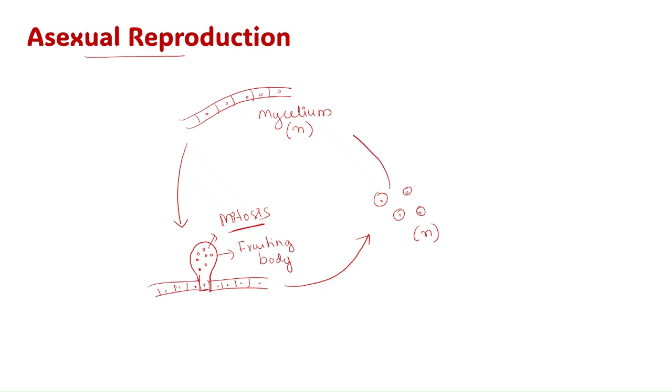So these spores then form a new mycelium. So this is about asexual reproduction. There is a mycelium which is haploid, and after that a fruiting body forms, and this fruiting body undergoes mitotic division and forms spores, and those spores are haploid, and each spore becomes a new mycelium. So this is about asexual reproduction.